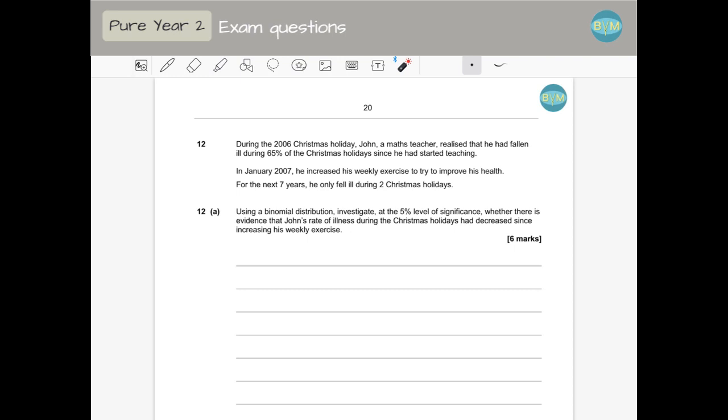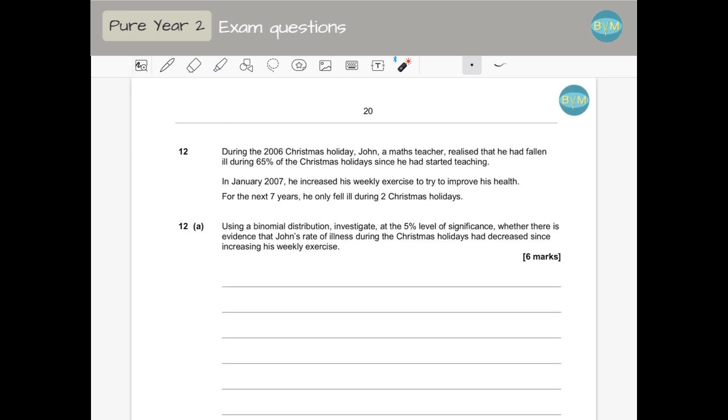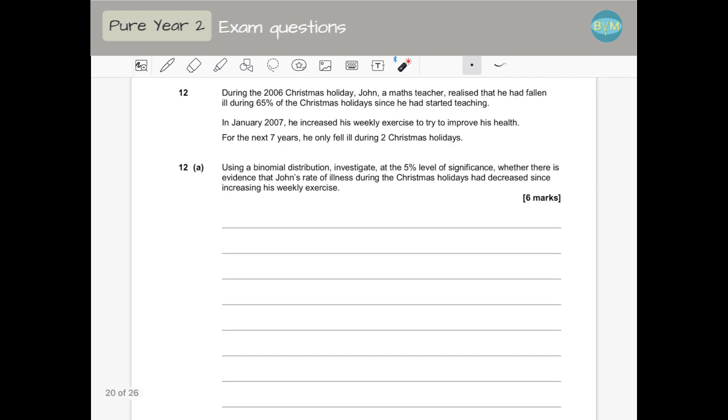Hello, this is question 12 on your AQA sample 3 paper, so the A-level paper. During the 2006 Christmas holiday, John, a math teacher, realized that he had fallen ill during 65% of the Christmas holidays since he had started teaching. In January 2007, he increased his weekly exercise to try to improve his health. For the next 7 years, he only fell ill during 2 Christmas holidays. Using a binomial distribution, investigate at 5% significant level whether there is evidence that he has decreased the rate of